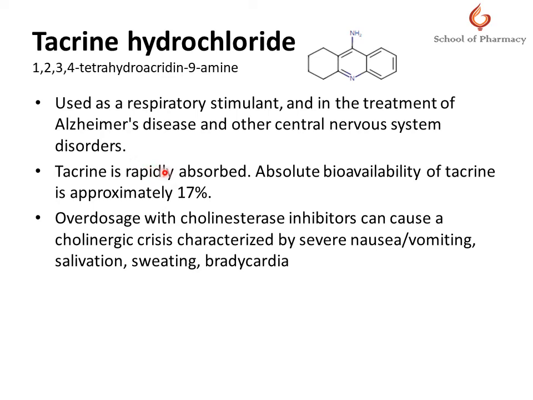Tacrine is rapidly absorbed, but the absolute bioavailability of tacrine is approximately 17% only. The overall mechanism of tacrine is not fully known, but it is suggested that the drug is an anticholinesterase agent which reversibly binds with and inactivates cholinesterase, like the previous drugs. An overdosage of a cholinesterase inhibitor can cause a cholinergic crisis characterized by severe nausea, vomiting, salivation, sweating and bradycardia.